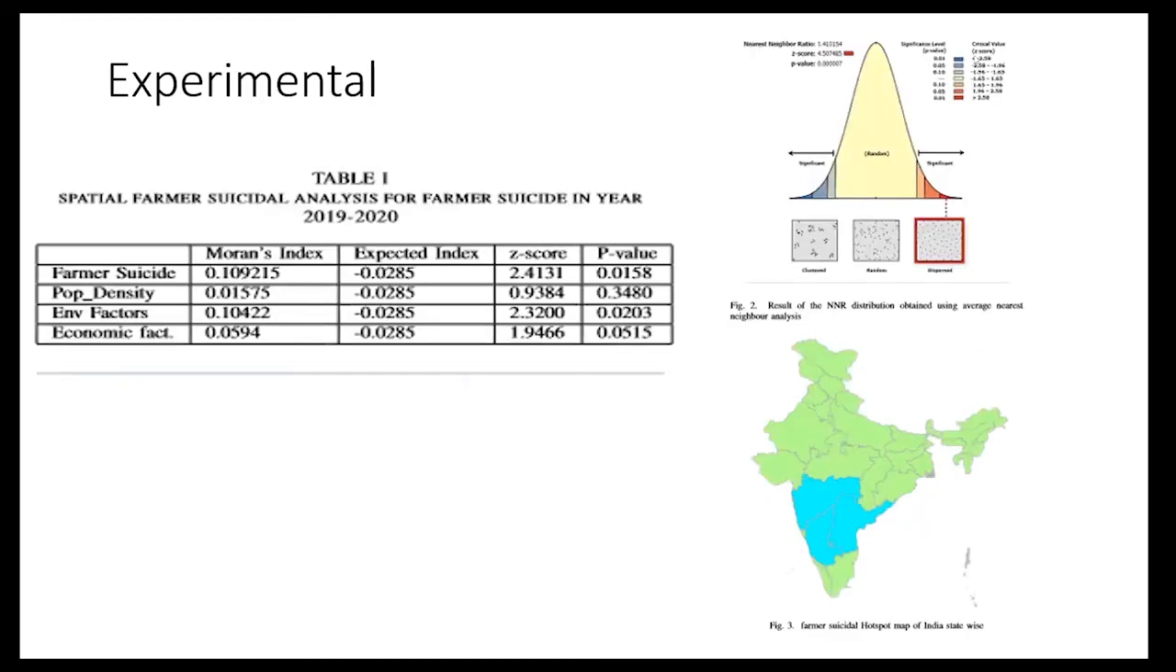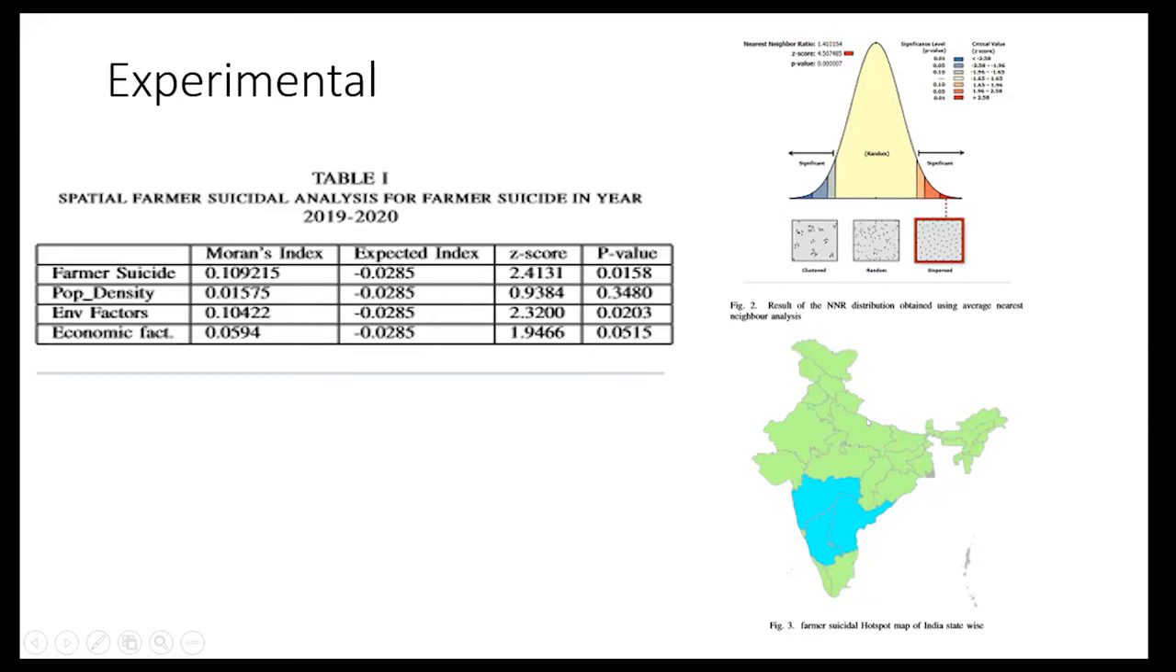For the experiment, we have used ArcGIS for the mapping, and here we have the results for farmer suicide, population density, environmental factors, and economic factors, with the corresponding Moran's I, expected index, Z-score, and p-value. Here this shows the clustering, randomness, and dispersion. This is the average nearest neighbor graph.